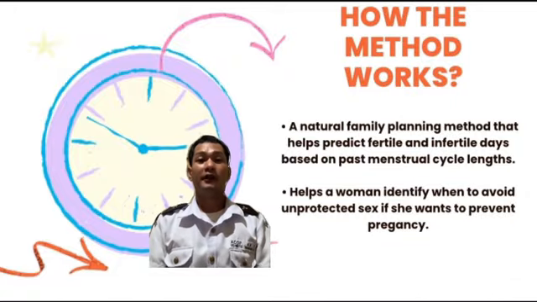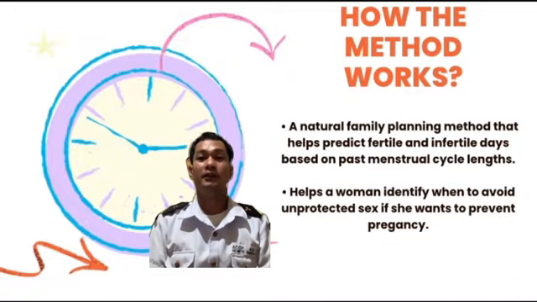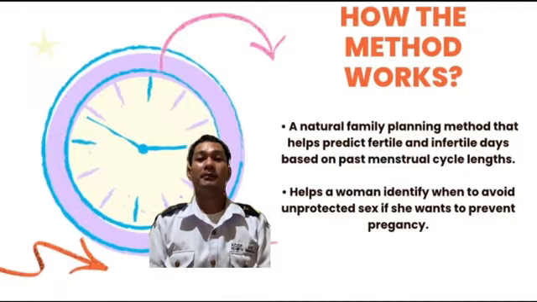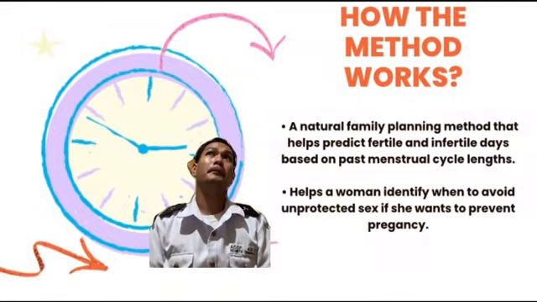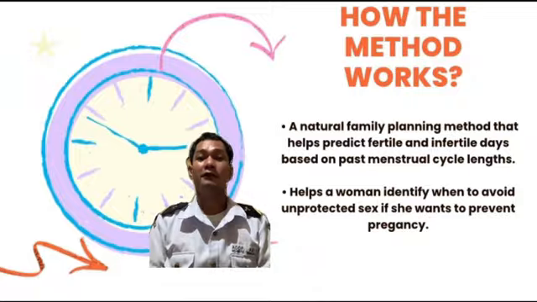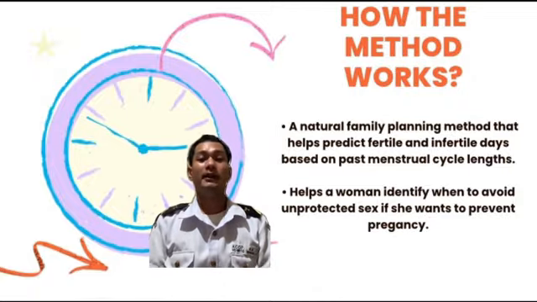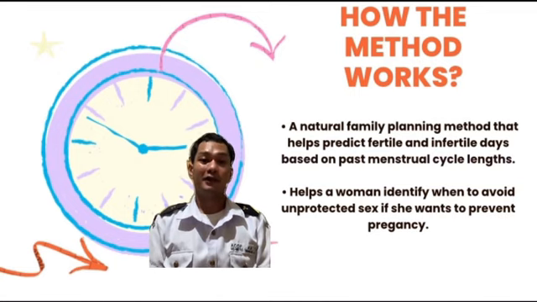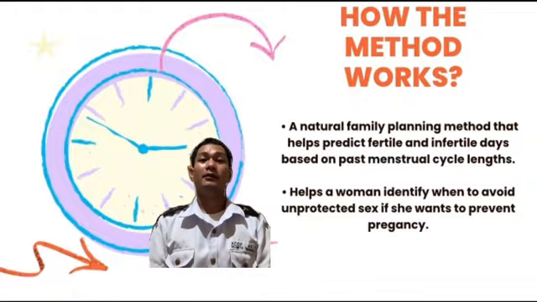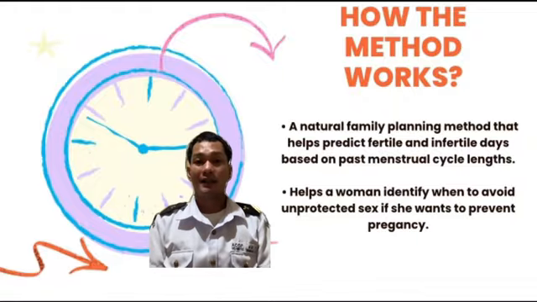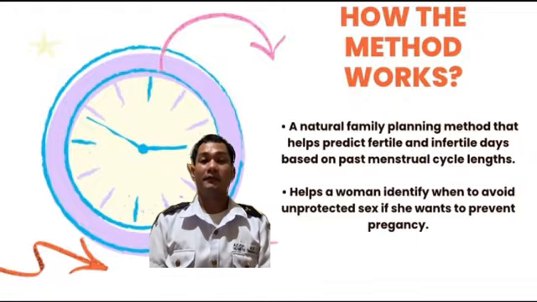The calendar or rhythm method is a natural family planning method that helps a woman identify her fertile and infertile days by tracking her menstrual cycle. This method works by recording the length of several past cycles and using that information to predict when ovulation is likely to happen. Since a woman is most fertile a few days before, during, and shortly after ovulation, the method helps her know when she should avoid unprotected sex if she wants to prevent pregnancy.